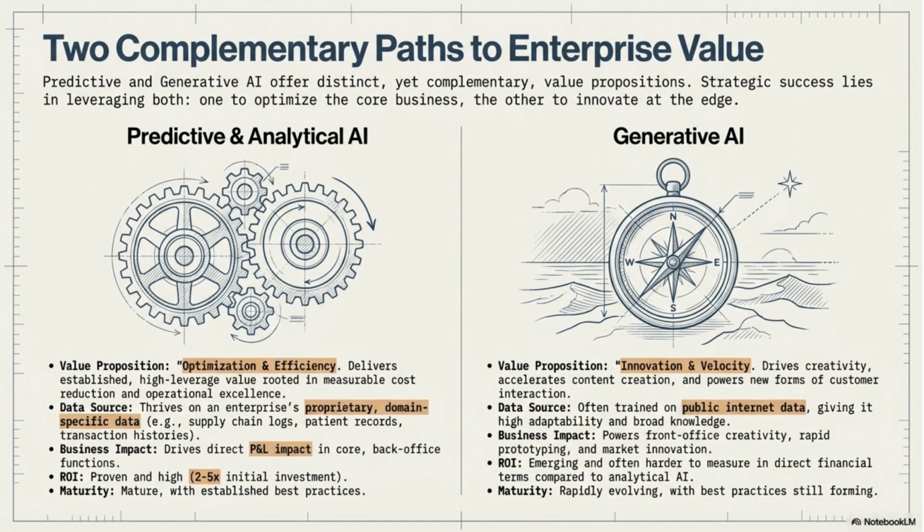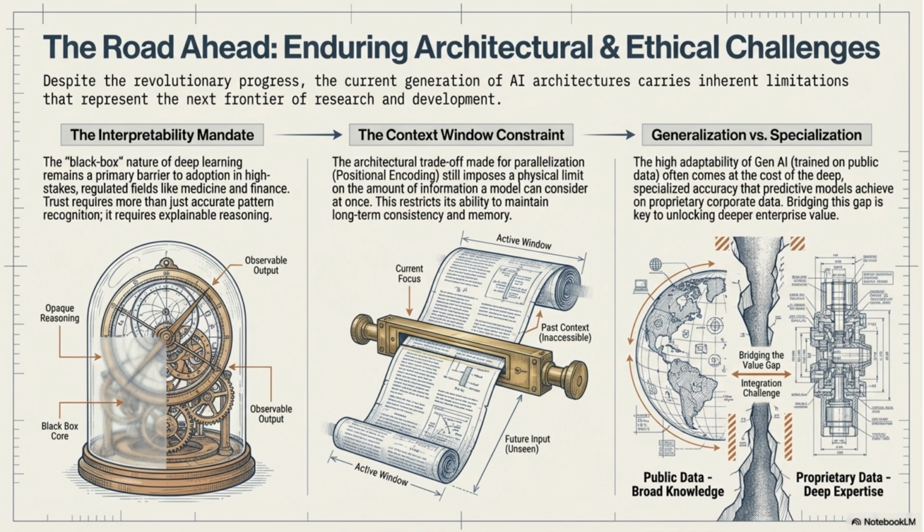Predictive and generative AI are distinct yet complementary paths to enterprise value. Predictive AI focuses on optimization and efficiency, thriving on proprietary, domain-specific data. Generative AI focuses on innovation and velocity, trained on public internet data to accelerate content creation and new forms of customer interaction. The path forward includes enduring architectural and ethical challenges.